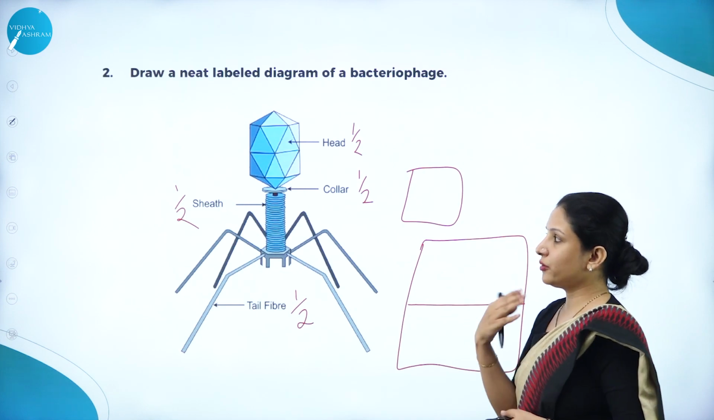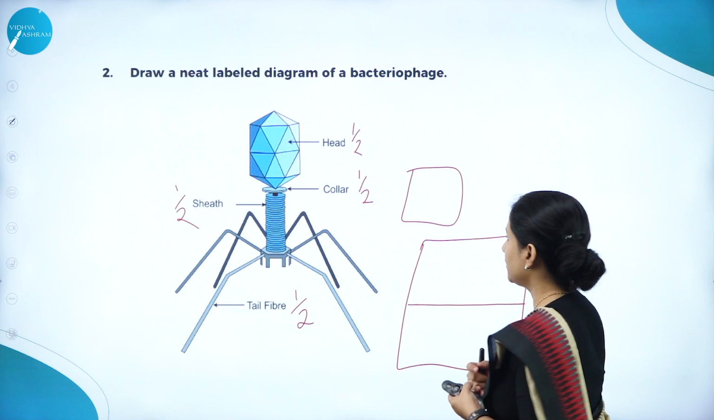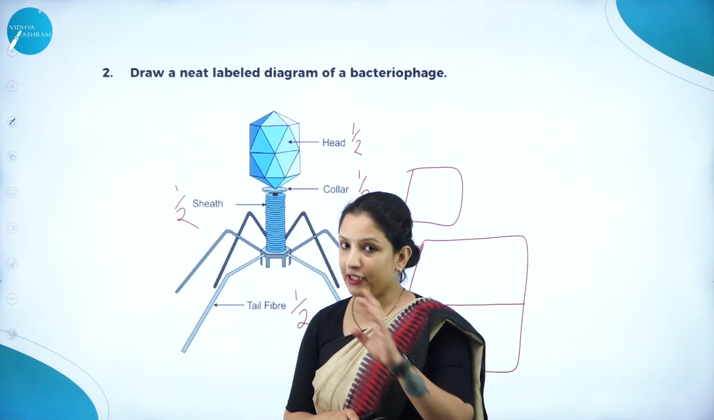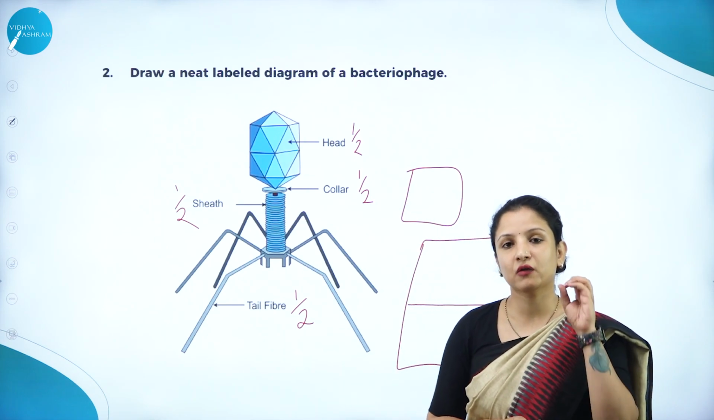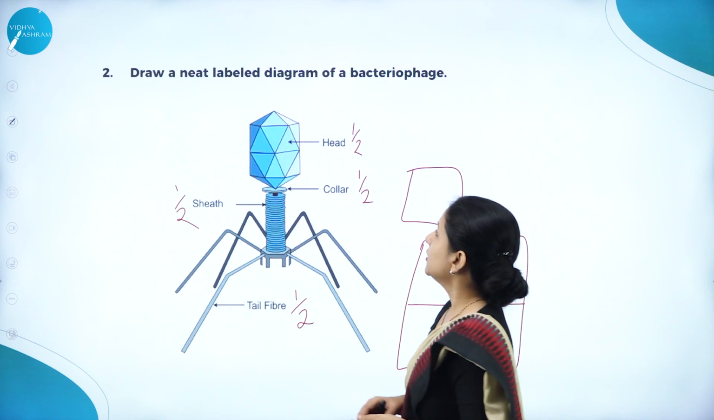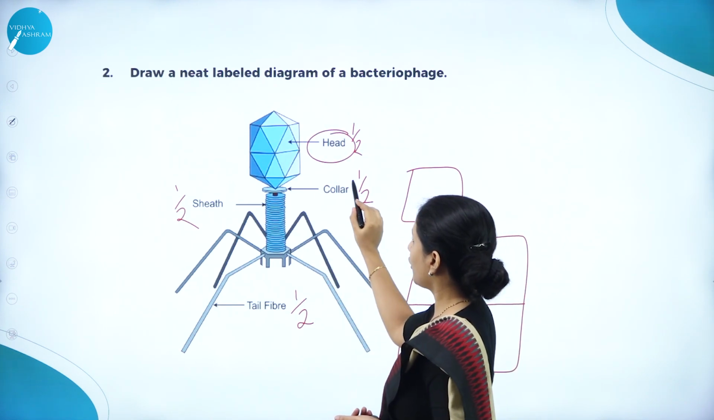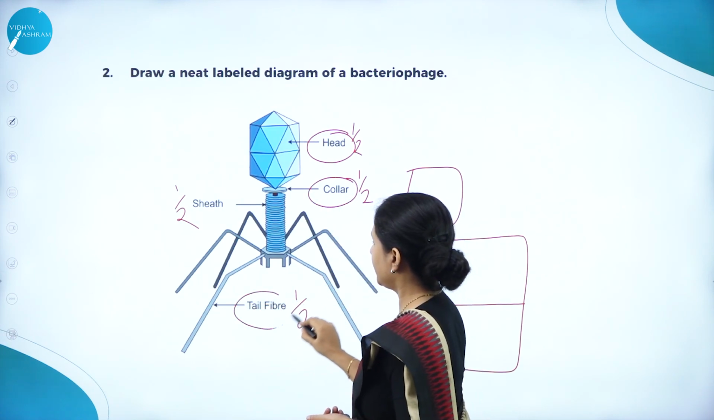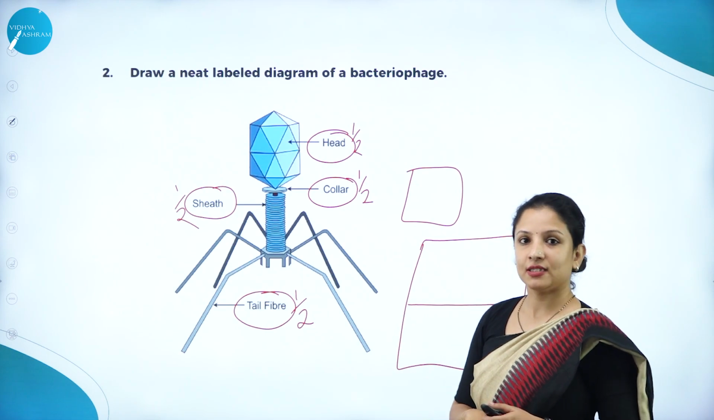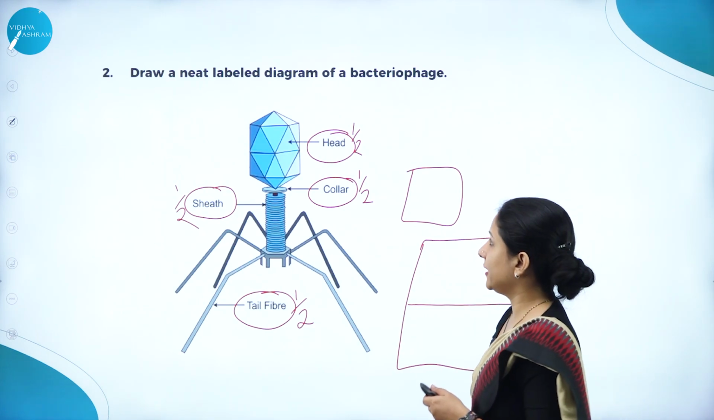If you don't put the arrow marks correctly after labeling, then it will also be considered wrong. And whenever you draw a diagram, however neat your diagram is, if you don't label it, it will be given a 0 mark. So labeling is very, very important here. You have to draw the head, then comes the collar, then the tail fiber and the sheath. These are the labels that are given in the NCERT textbook as well. So accordingly, you have to draw and label.